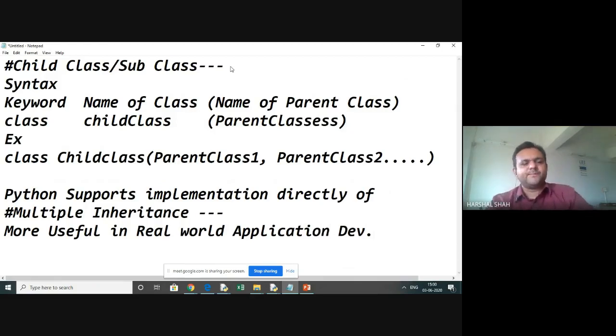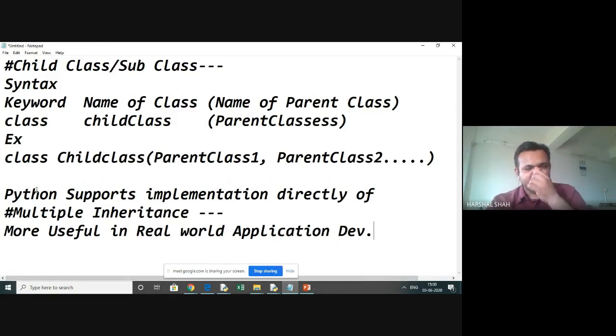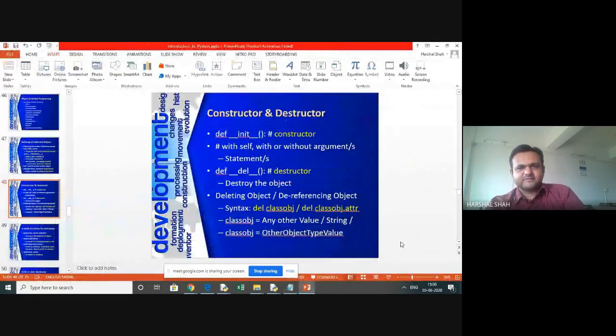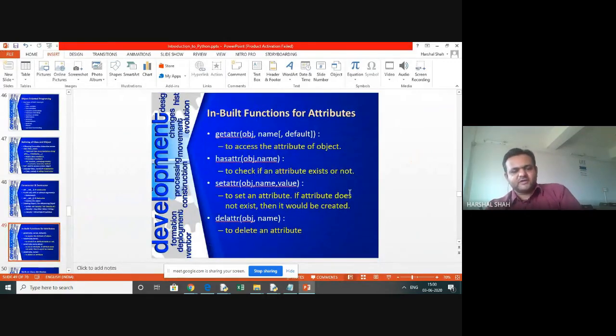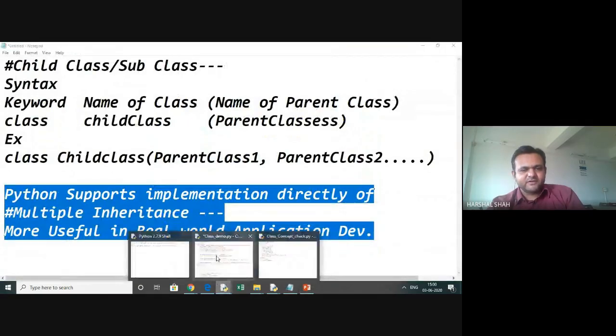This is the power of multiple inheritance being supported. Let's get these things implemented. We have seen the constructor and destructor. There are some next methods also. Before moving to the methods, let's complete reading this code.